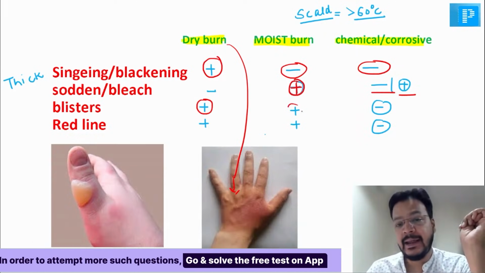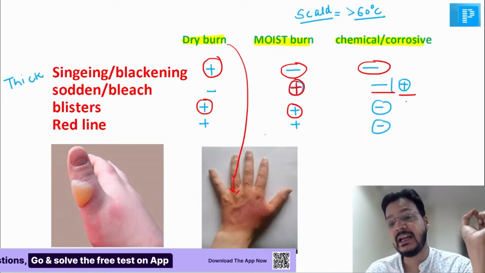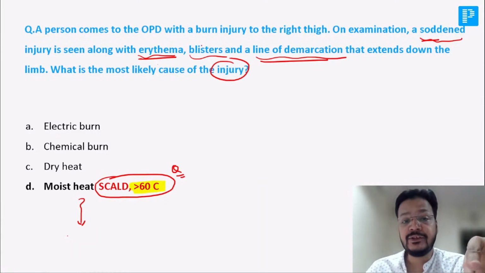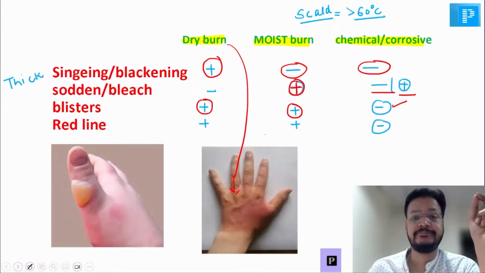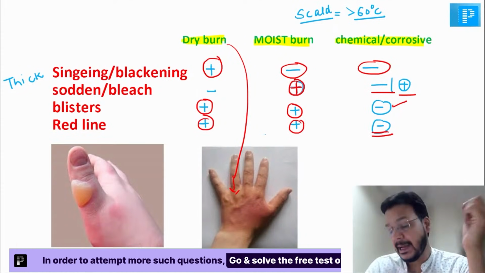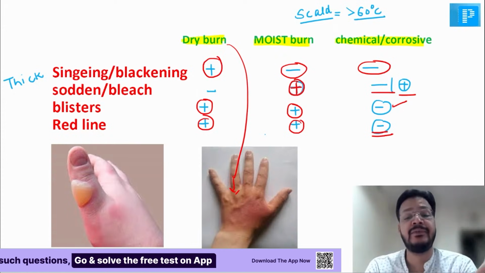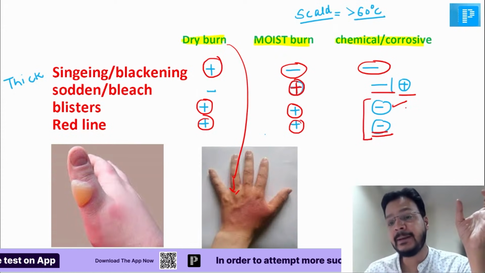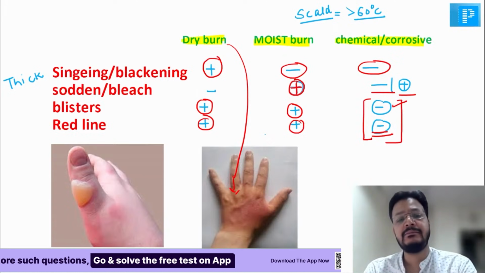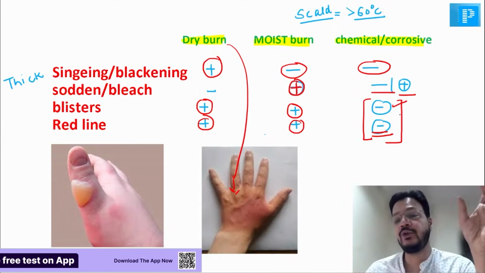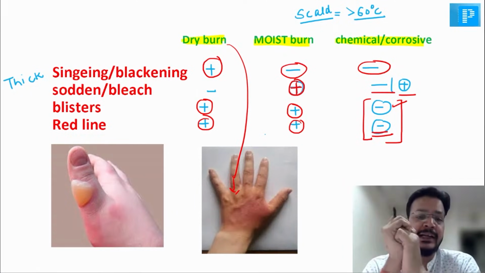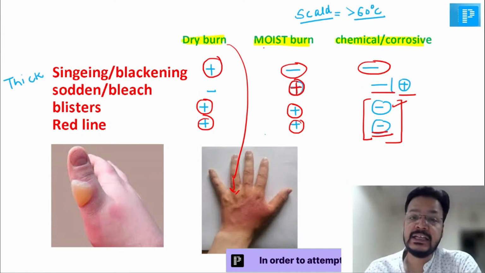Blister is present in both dry burn and moist burn, but blister is absent in chemical burn. That is the reason, my dear friend, it was not a chemical burn. Here blister is present. Red line is present in both dry burn and moist burn, but red line is absent in chemical burn. Be careful, my dear friend. Blister and red line are both absent in chemical or corrosive burn. Sodden skin is present in moist burn, but may be present in chemical and corrosive burn. And singeing and blackening are only present in dry burn, that's a flame burn. Now you can see this is a moist burn.